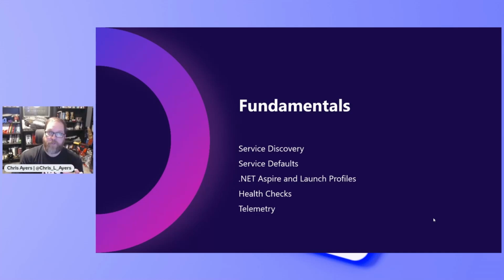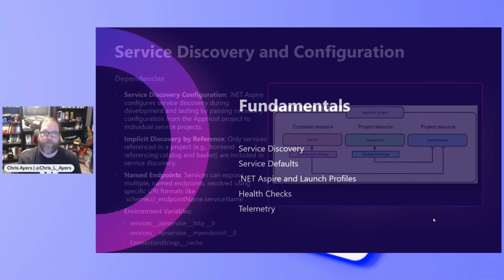If I use launch profiles in Visual Studio Code or for my different .NET applications, .NET Aspire respects those. It pays attention to them. If I want to make sure I have health checks, if I'm running a containerized workload and I want to have some sort of health check to make sure my container is running successfully, those are part of our service defaults enabling those. Even telemetry, so that we can use the dashboard and have distributed logging and tracing.